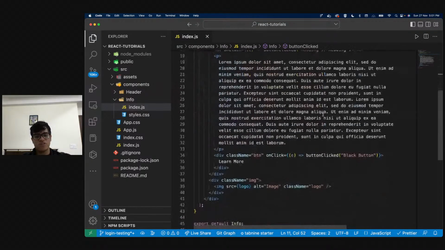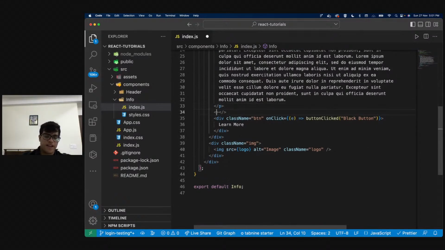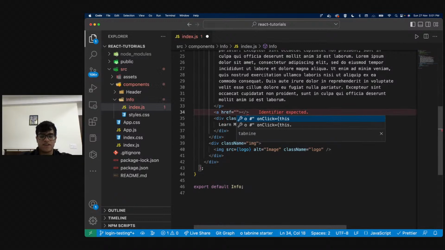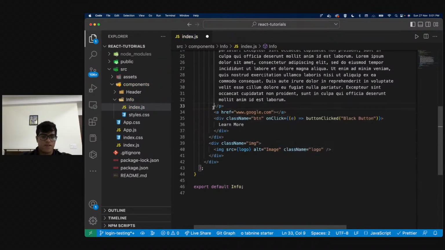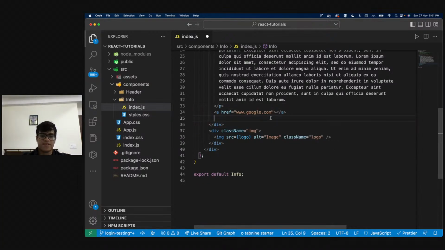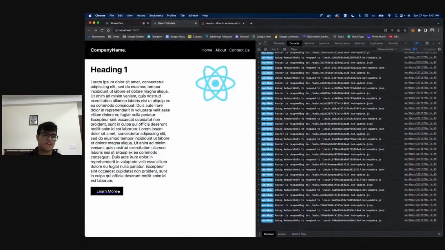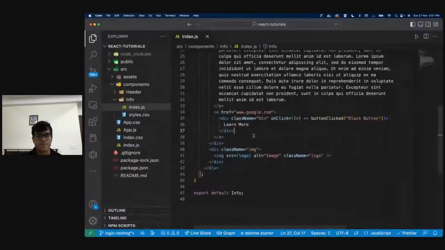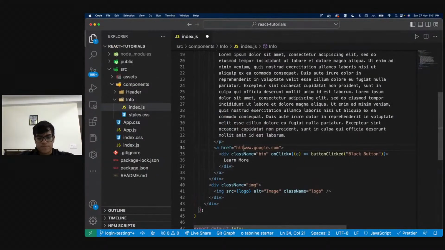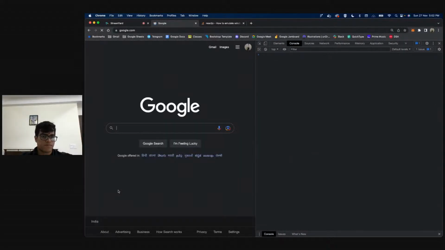But there was another way to do it. I could have just wrapped my button in an anchor tag and just said www.google.com, and I can put this div inside this. So I don't need an onClick anymore. I can just click on it and it's going to take me to google.com.